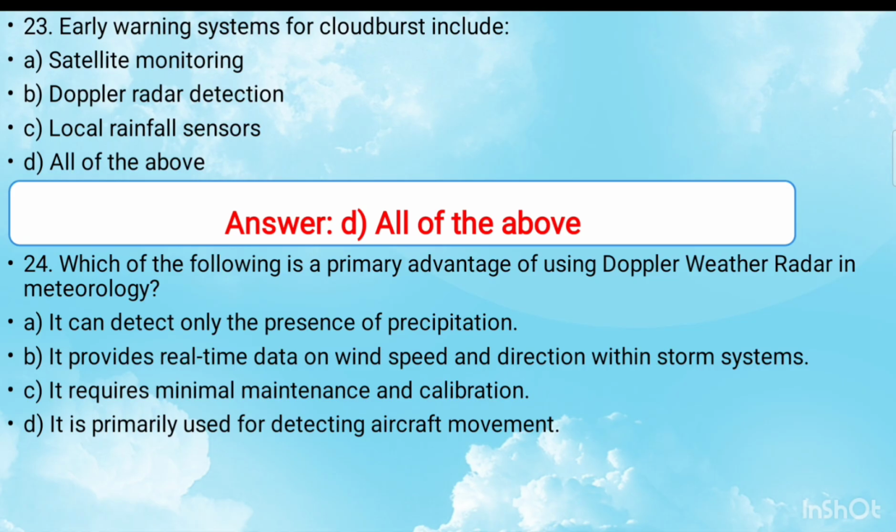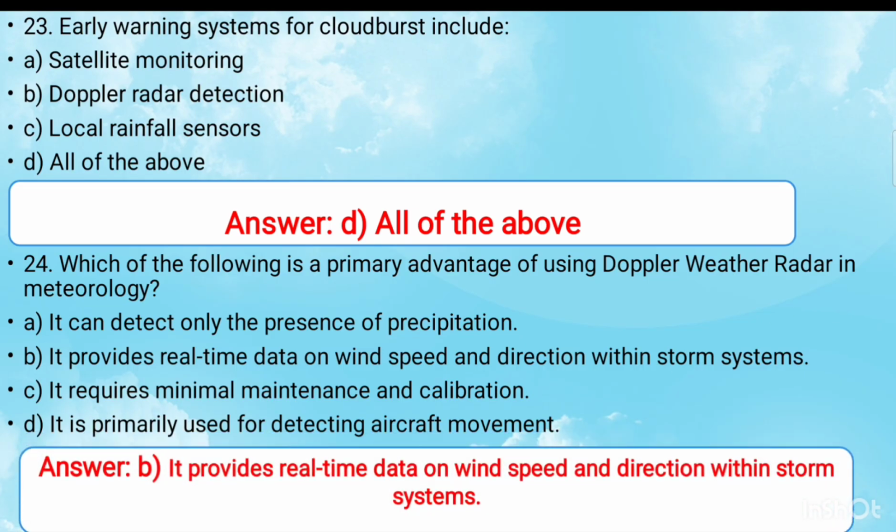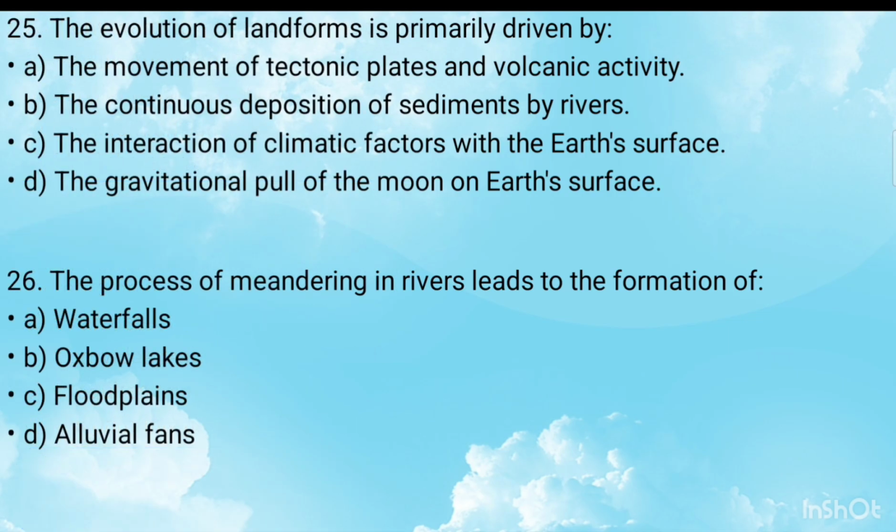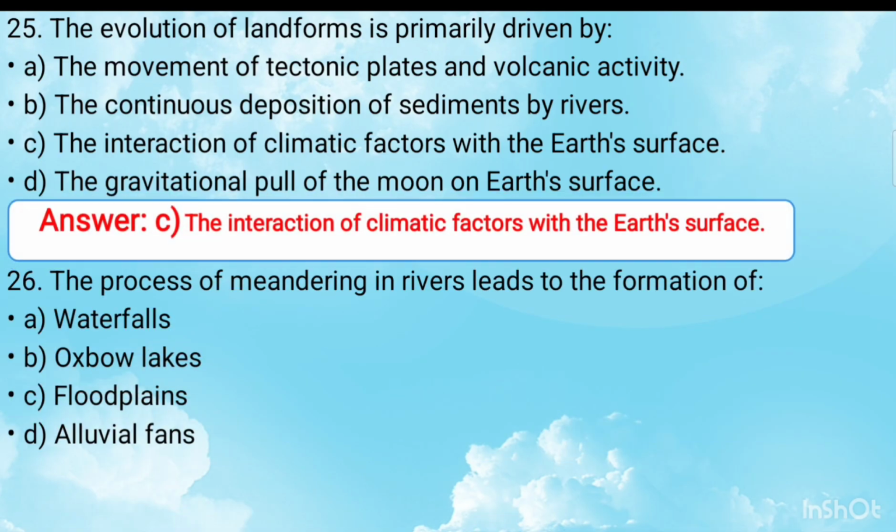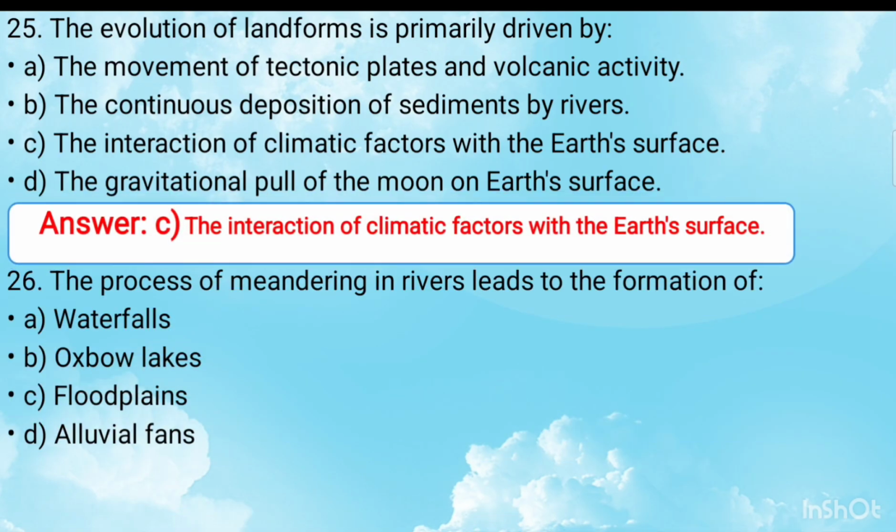Next, 24: which of the following is the primary advantage of using Doppler weather radar in meteorology? The right answer for this question is option B, it provides real-time data on wind speed and direction within storm system. Next, 25th: the evolution of landform is primarily driven by. The right answer is option C, the interaction of climatic factors with the earth's surface.